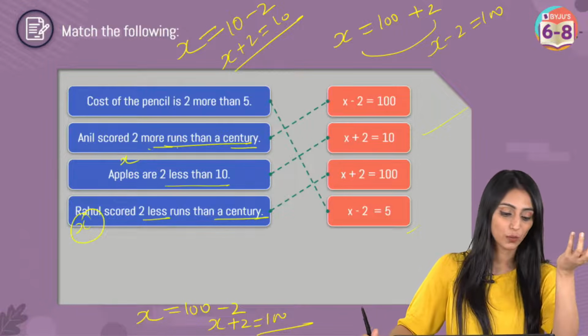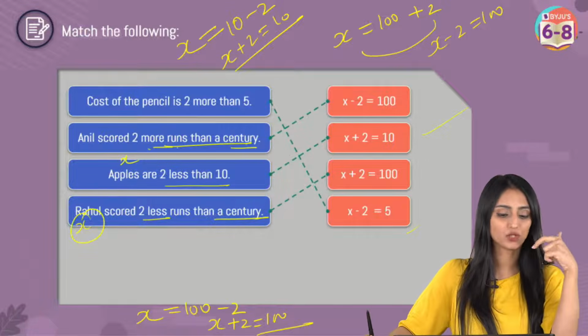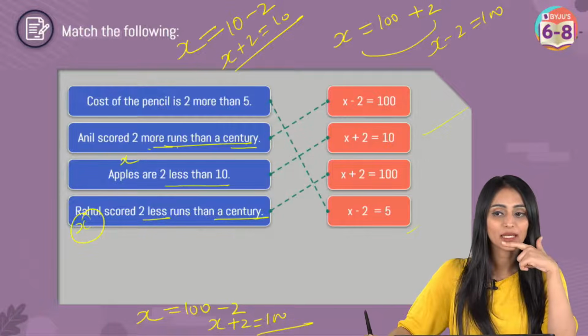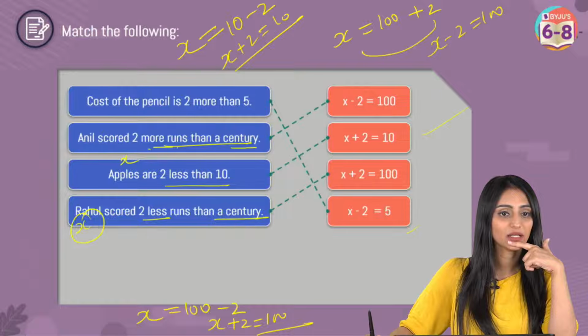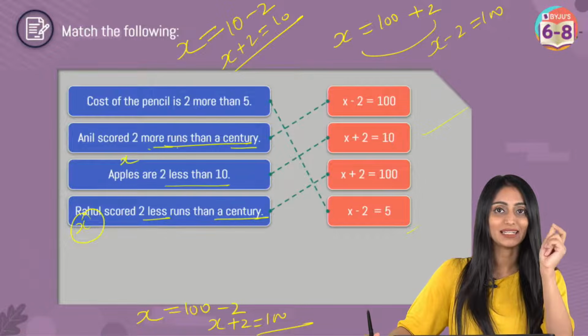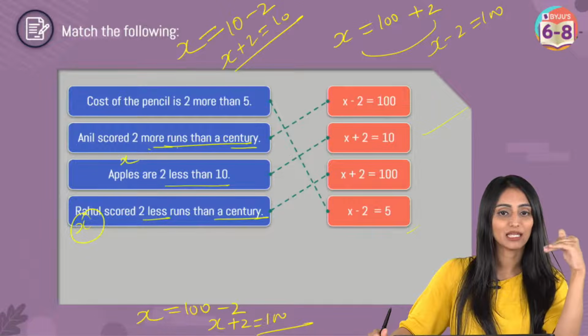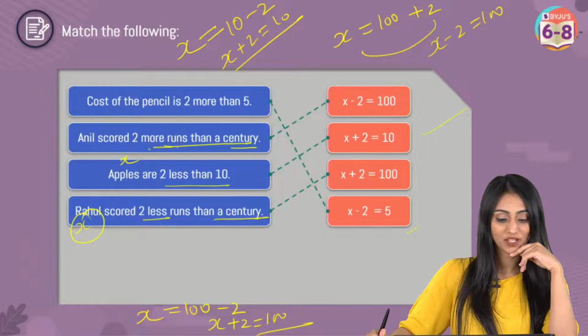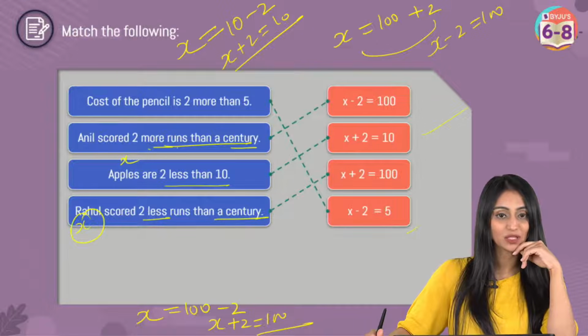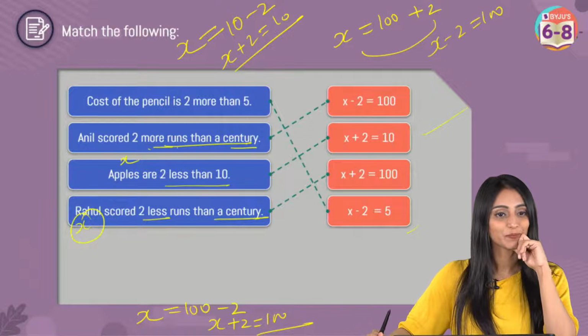Pratiksha, which statement are you talking about? You can just write the option number A, B, C, D. Quickly, in whichever statement you have the doubt, you can just simply write the option number. I know option numbers are not given here, but you can write like A, B, C, D. A matches with D, second matches with A, third matches with B, and fourth with C. Absolutely, Papia. Yours is correct.